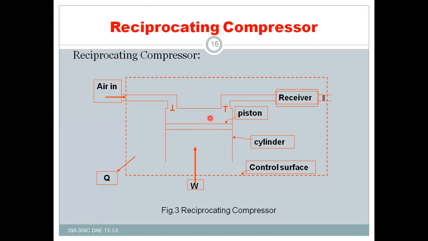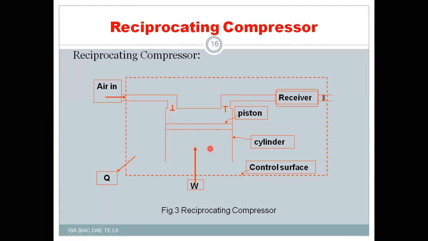At the end of the compression, the exhaust valve will be opened. Due to opening of the exhaust valve, the high pressure air will be supplied to the receiver. During the compression, some amount of heat is liberated, that will be leaving to the surroundings through the cylinder walls. This is a simple working principle of the reciprocating air compressor.